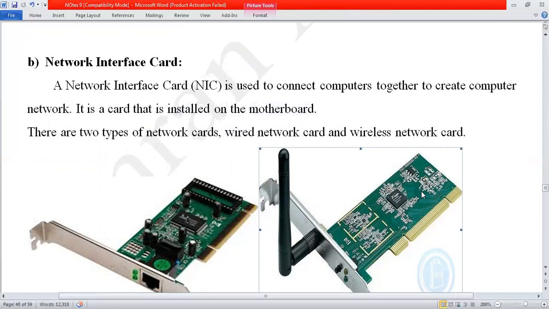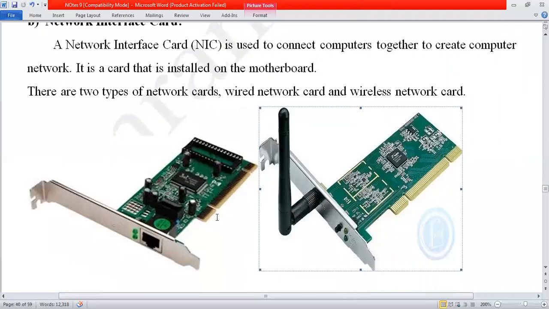If I fix this network card in a desktop computer, with the help of the antenna it generates signals. And if another computer has the same wireless network card, it accepts the signals and they can make a network with each other. So these are the two NIC cards. One is wired, this one, and one is wireless, this one.